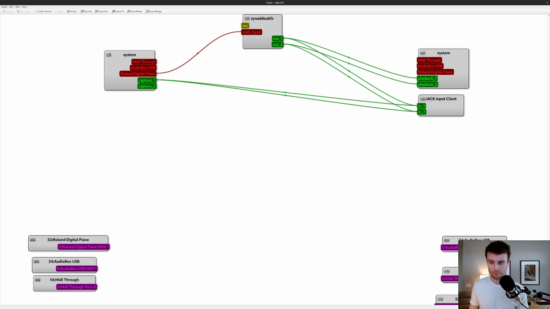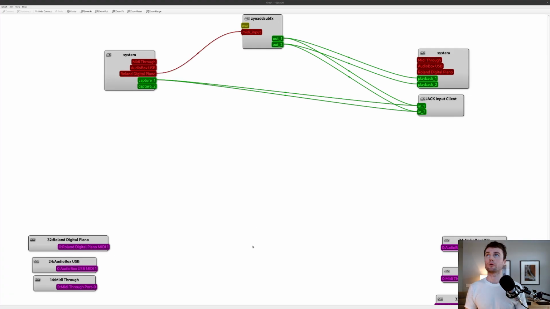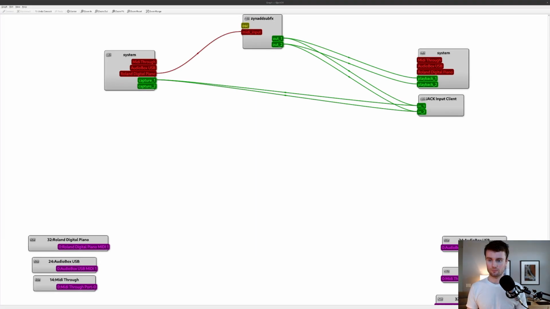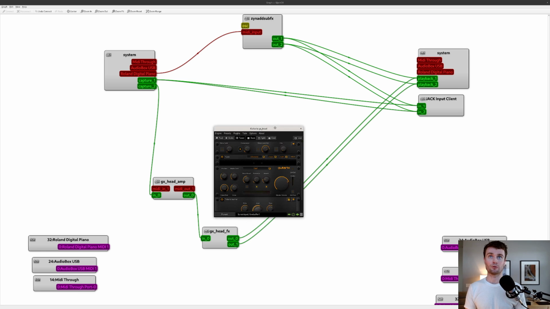So let's see. Timestamp time. Another one is called Guitarix. So I think I might have to set some more stuff up for this one. We'll see. Oh, it's already set up. Fortunately, that one was remembered.